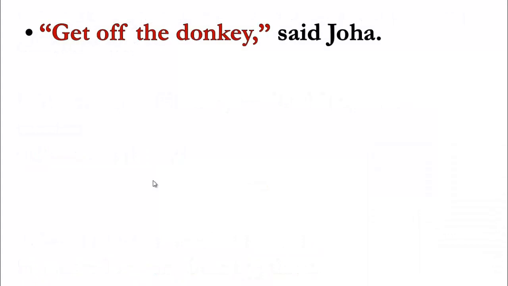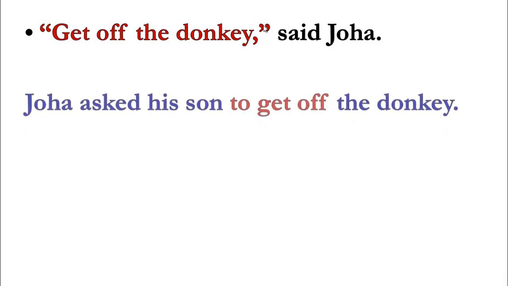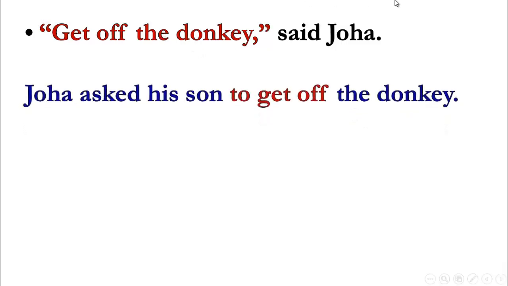Okay, the next one, get off the donkey. As we have said, we have quotation marks here, so this one is direct. How can we change it into indirect? So Juha, he says what here? Said Juha. So Juha asked whom? His son. And this one is positive. We don't have negative here. So to get off the donkey.